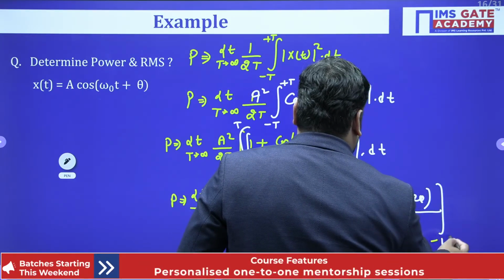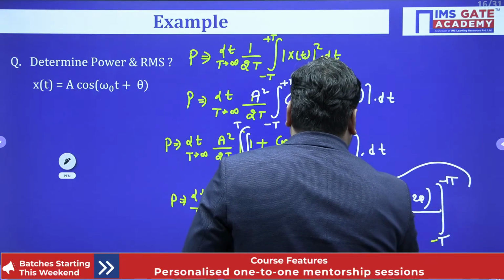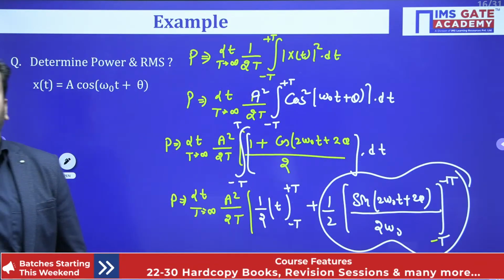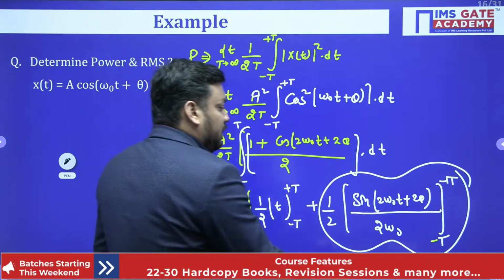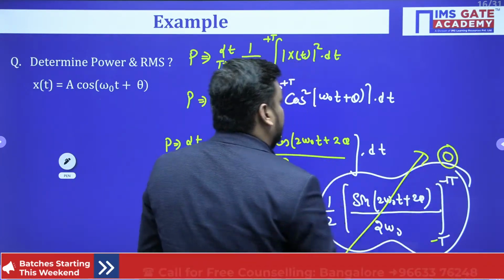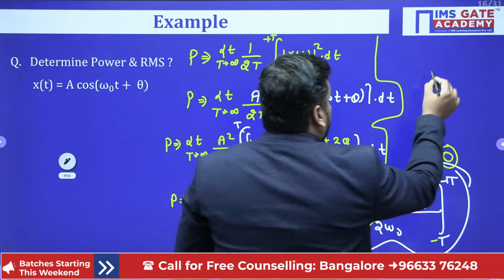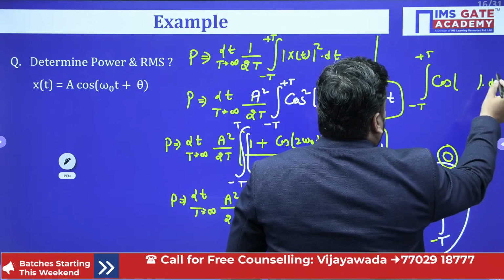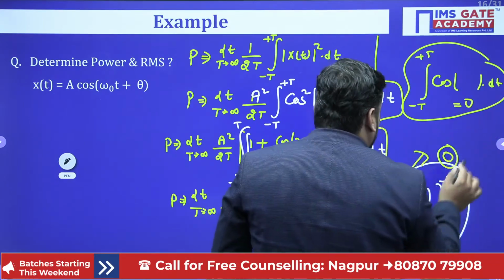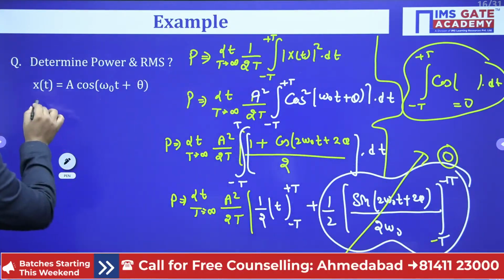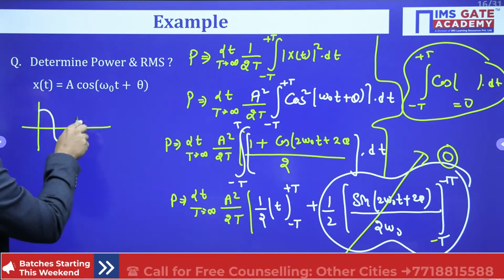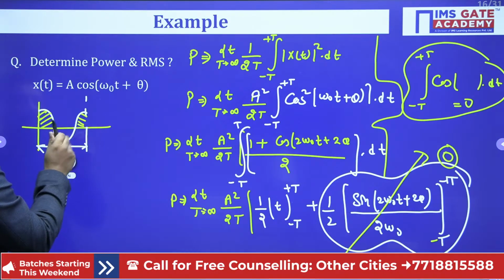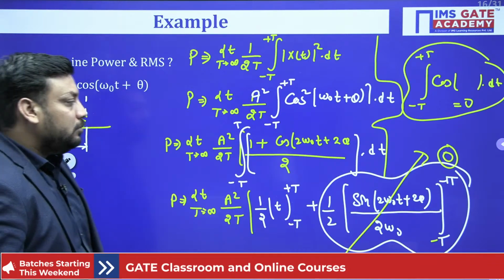So here you will get the limit from minus T to plus T, and you know that even no need to integrate, sir, because the area of the cos function from minus T to plus T will always be 0. Even when you apply the limits, you will get the 0 term. So always remember, the integral of the cos function from minus T to T, cos dt, its area will always be equal to 0. Why 0? Because if I talk about the cos curve, then this is my cos curve. If this is my fundamental time period, then in this fundamental time period, this area definitely compensates this area. So this term is 0 only.